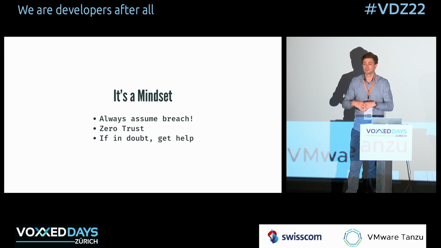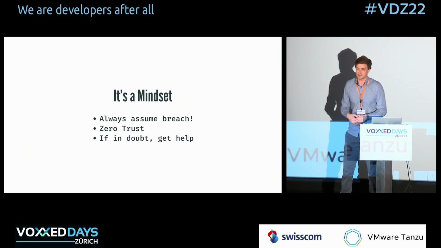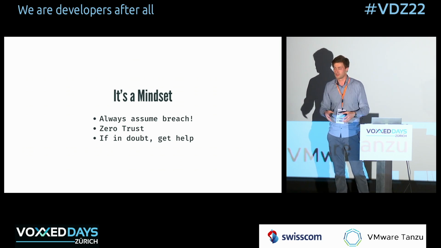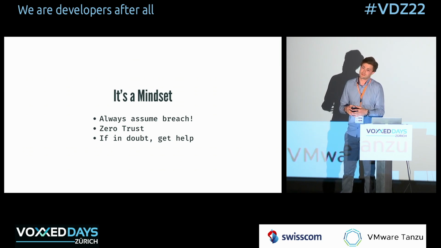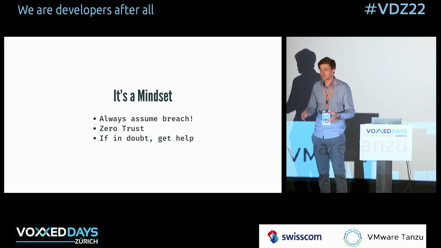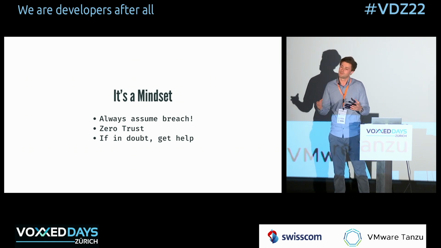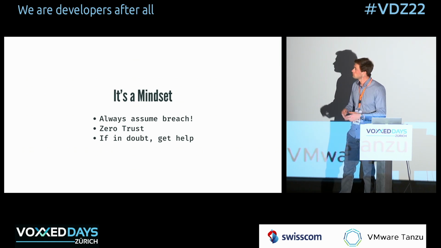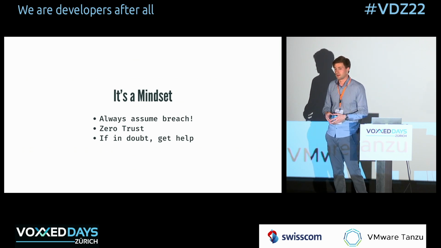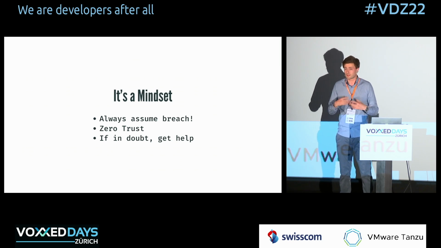People tend to think Kubernetes is that nice little enclave where you can trust everything. You don't need authentication within your cluster because it's only the company that works on it. No, don't trust anything. And lastly, if you're really in doubt and you don't know what to do, get help. There's an amazing community that supports people that are new to Kubernetes and are new to the security aspects of it that you can take advantage of.